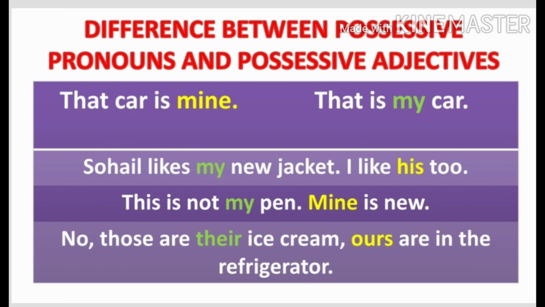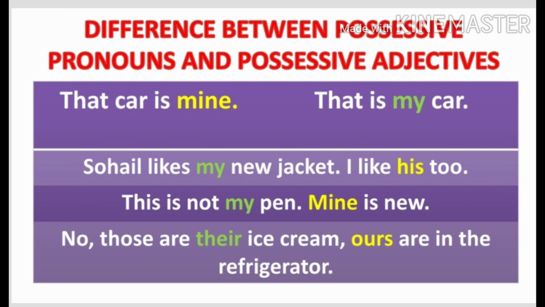हम ये कहना चाह रहे थे, I like his jacket too. But we have replaced the word jacket here. The word his is making it clear that we are referring to jacket. हम बार बार jacket repeat नहीं कर रहे हैं. Pronoun का तो यही function है, किसी noun को replace करना. Here the word his is replacing the word jacket. So here it is a possessive pronoun.